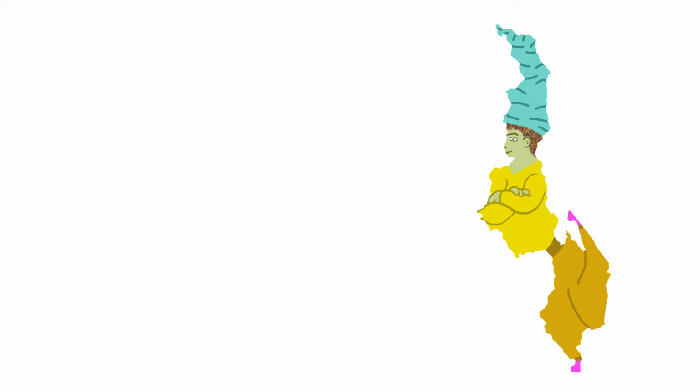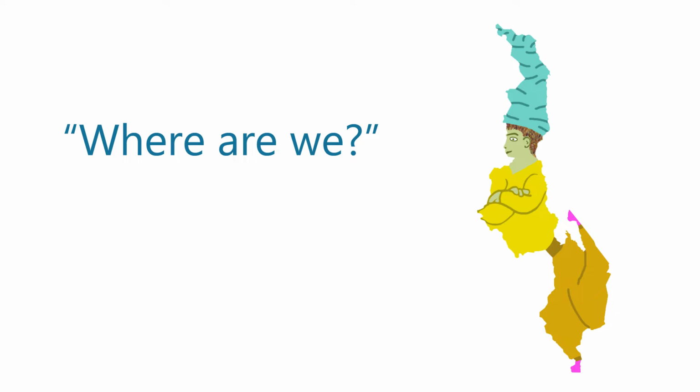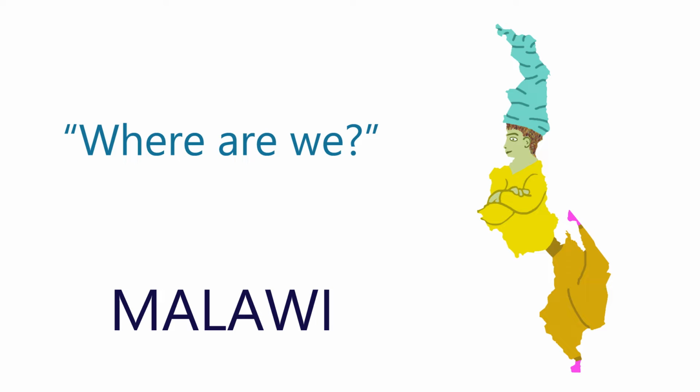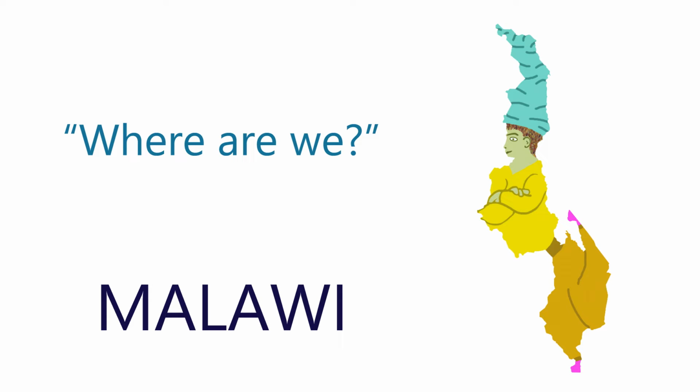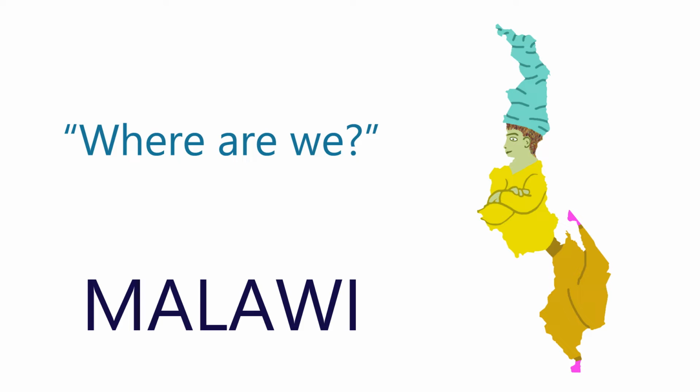This country looks so much like some kind of dancing genie or elf, and so I imagine this magical creature has whisked us away somewhere, and we ask it, "Where are we?" And it says, "Malawi." And we say again, "Where are we?" "Malawi." And so when you see this shape of a little pixie creature, we think Malawi.